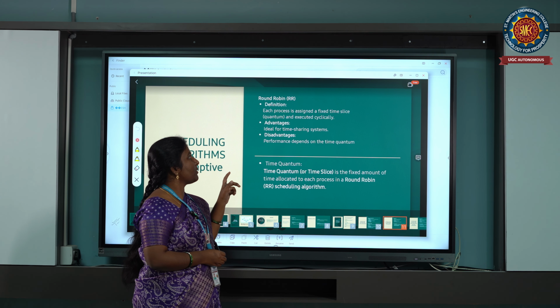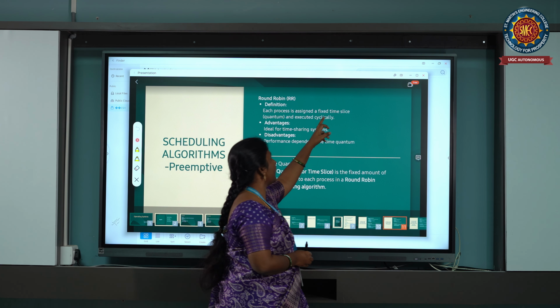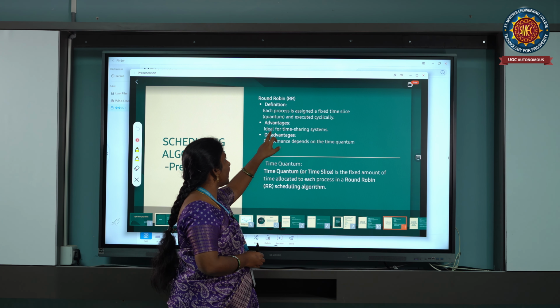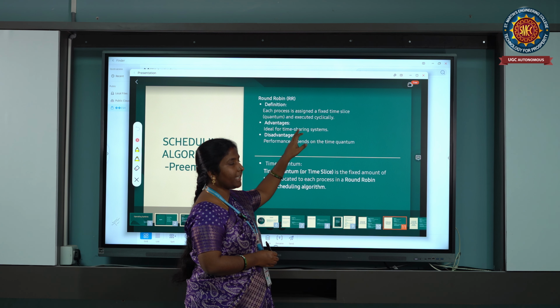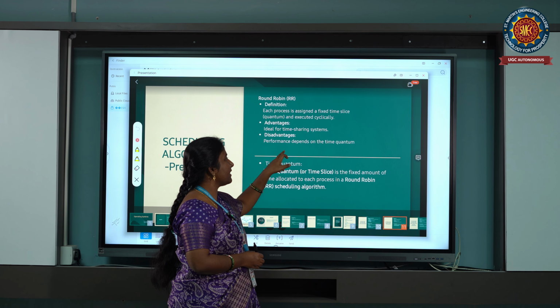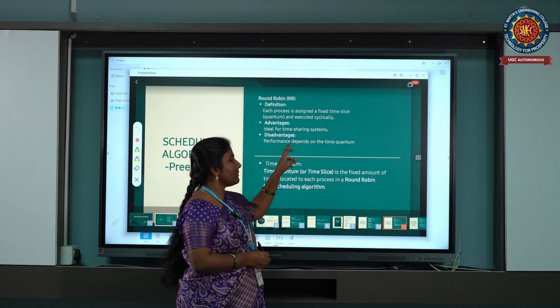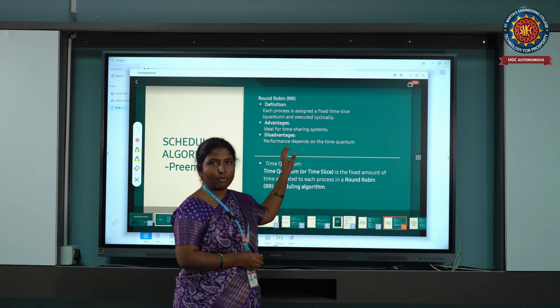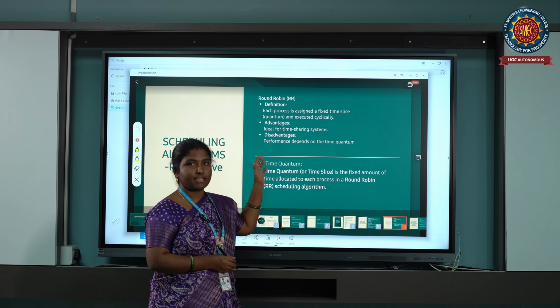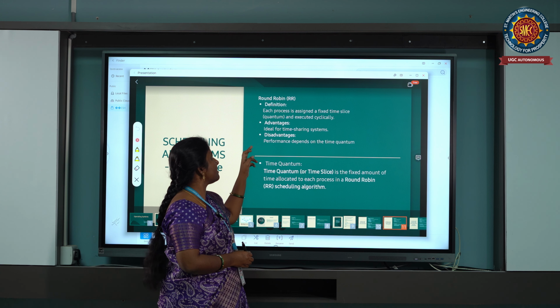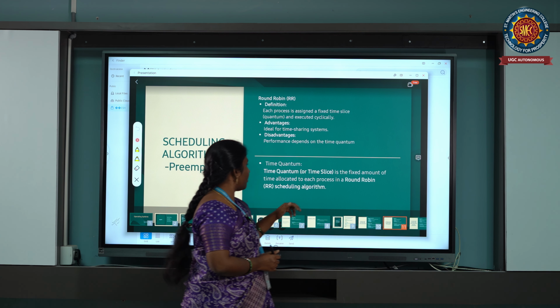Each process is assigned a fixed time slice and executed cyclically. The advantage is that it is applicable in time sharing systems, and the disadvantage is that performance depends upon the time quantum. According to the time slice given, the process will be executed. So this is about round robin.